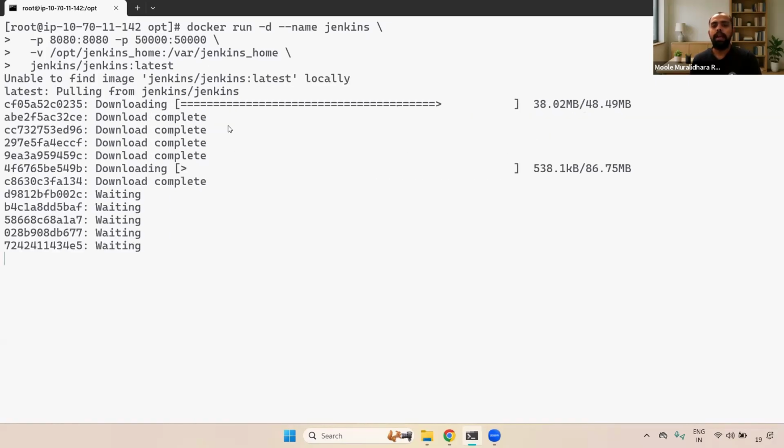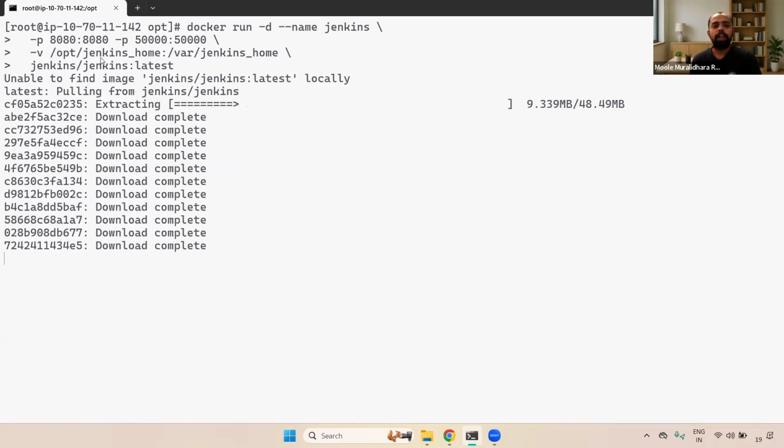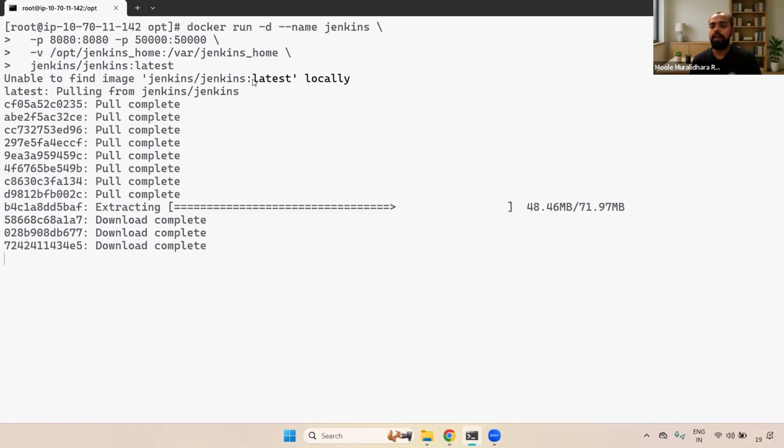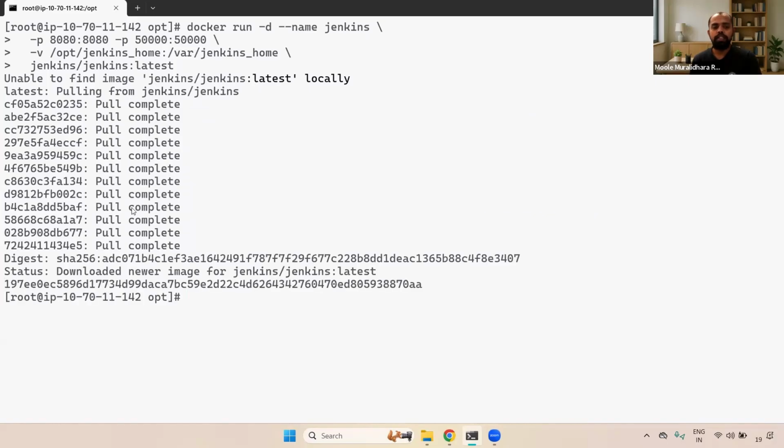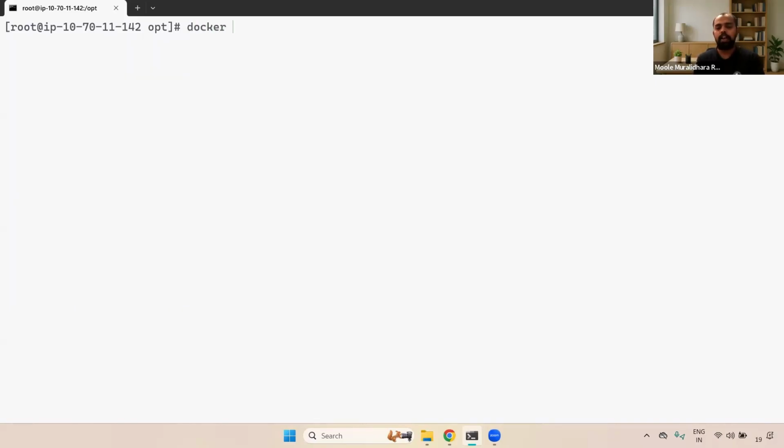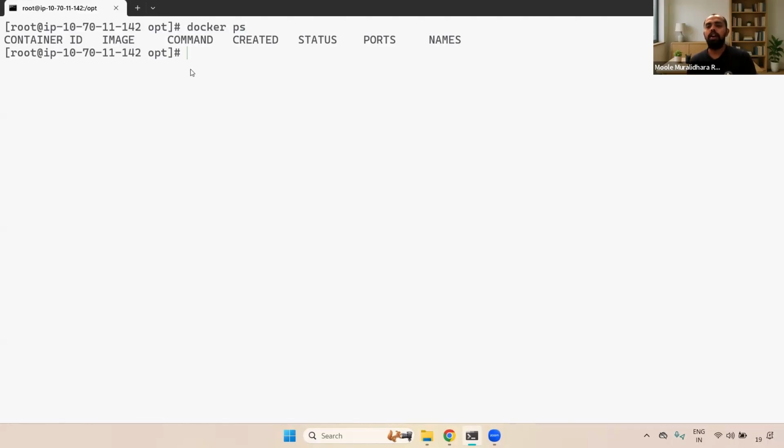Now what will happen? First it will check whether the jenkins/jenkins:latest image exists or not. If you see here, currently we don't have any image. That's why it is going to download it first, and then it creates the container as well. Okay, awesome. Now you can check whether the container is running or not using the docker ps command. If we observe here, we don't have any running containers.